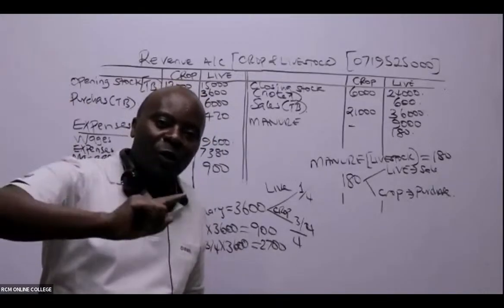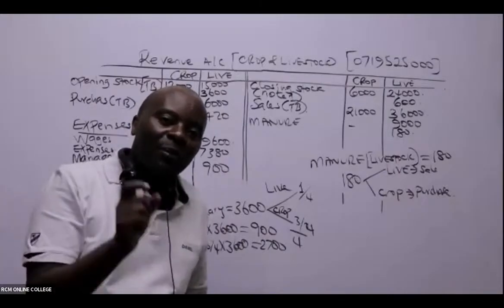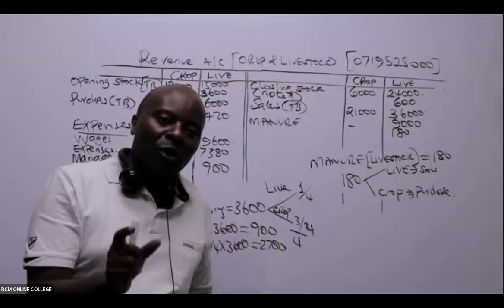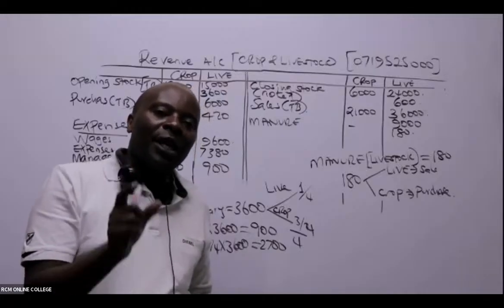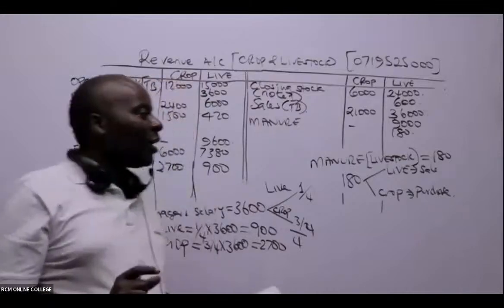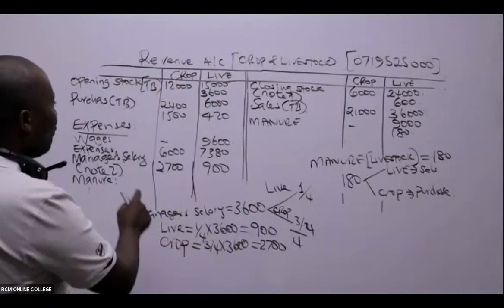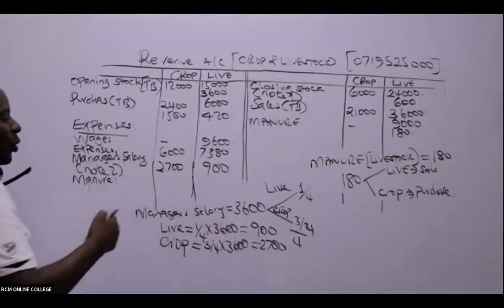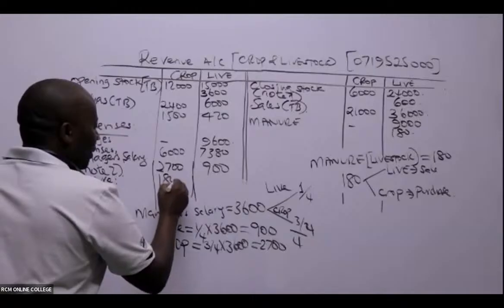So if for livestock it's an output, then that automatically will be booked under what we call a sale for the livestock. So for the livestock, it will be a sale. And for the crop, it's consuming. To the crop, it's an input. So under the crop, we shall be able to put here 180.